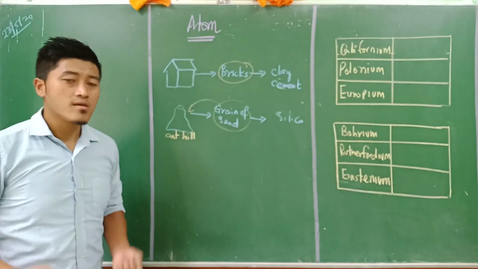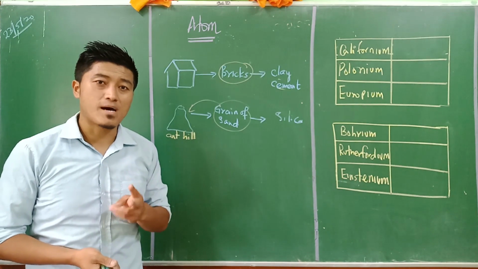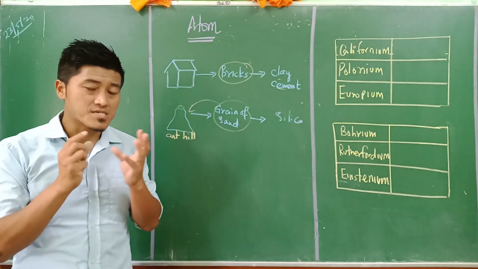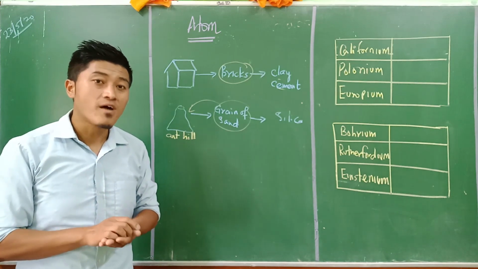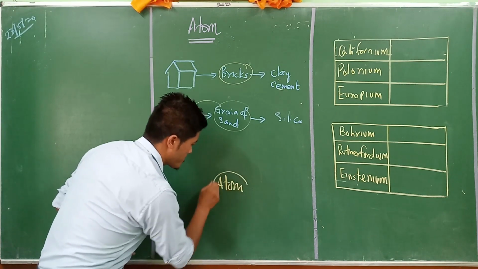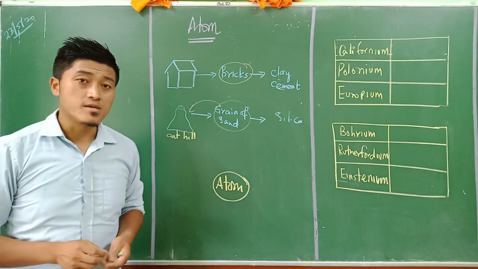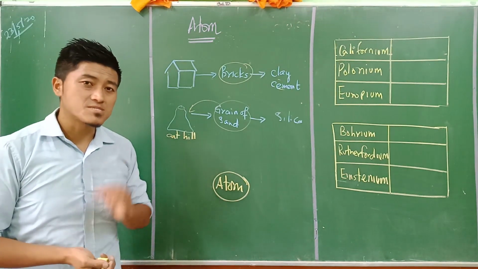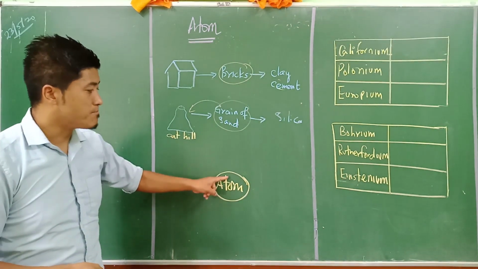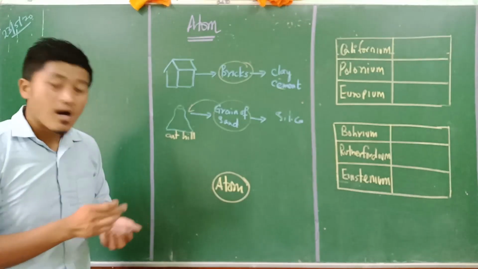In that way, all the matter which we see, we normally classify into three parts, that is solid, liquid and gas. And all the matter which we see is made up of atom. As concluded in the Dalton atomic theory, atom is such a small particle which is totally indivisible, and atoms are referred to as the building blocks of almost all the objects which we see with our eyes.